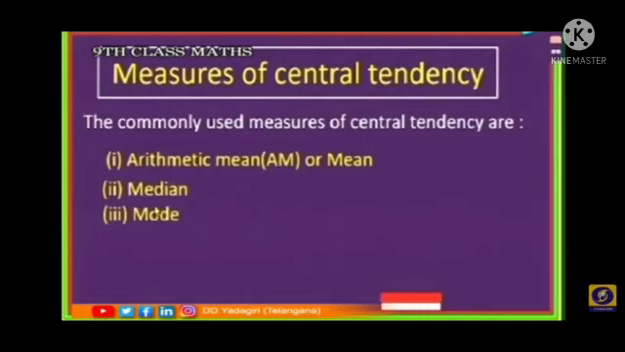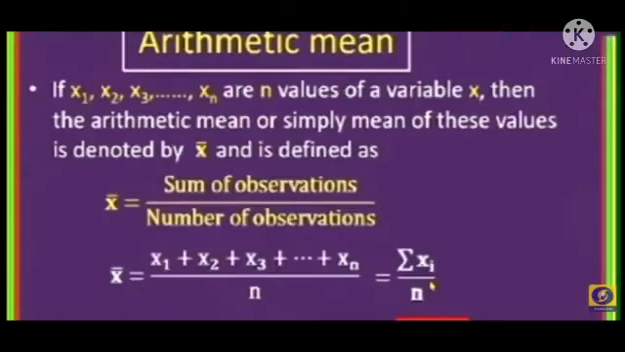Next we discuss measures of central tendency. The commonly used measures of central tendency are the arithmetic mean, or mean, or average. The second one is the median and the next one is the mode.